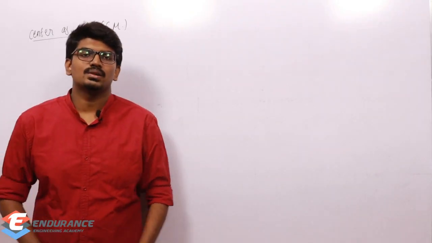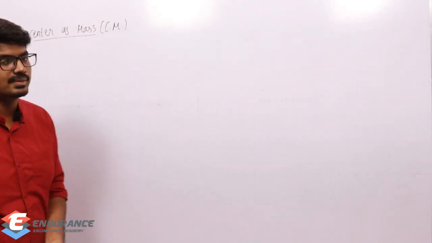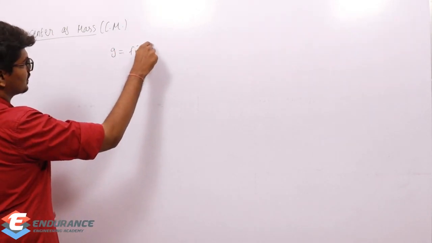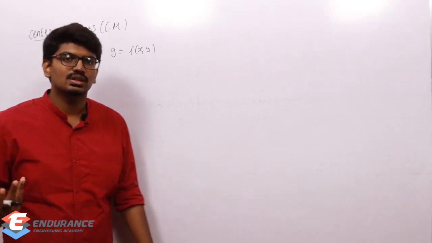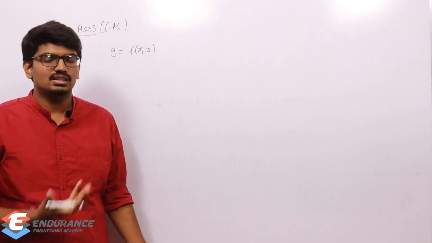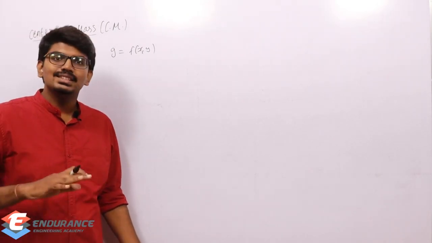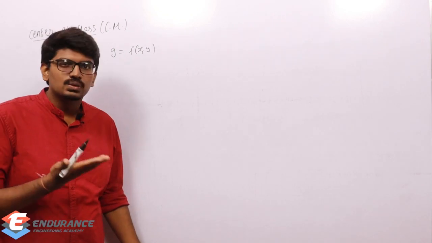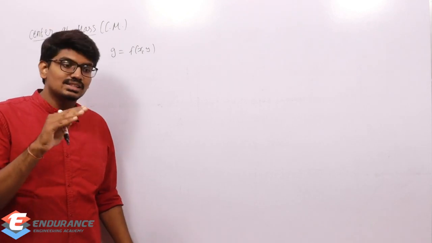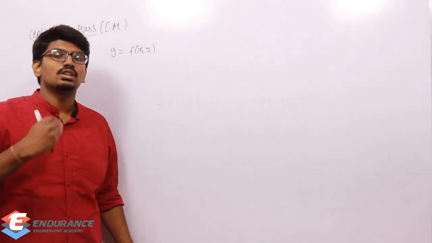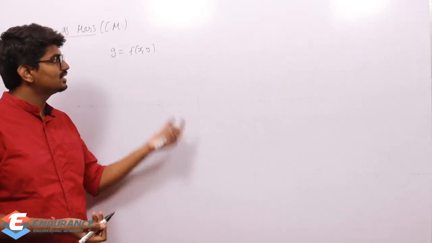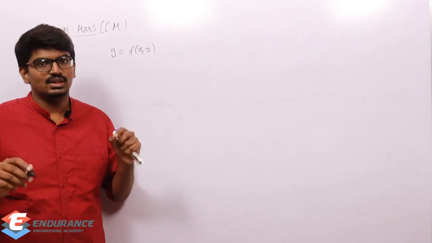So now we will understand what is meant by center of mass. Listen carefully. Generally this g value will be a function of x and y, a function of space, because at the center of Earth we have some value of acceleration due to gravity, and at sea level we have another value. As you move up, for example climbing a mountain, the acceleration due to gravity will vary, and if you go out of Earth, it will vary. So generally this g value is not constant; it is a function of x and y.